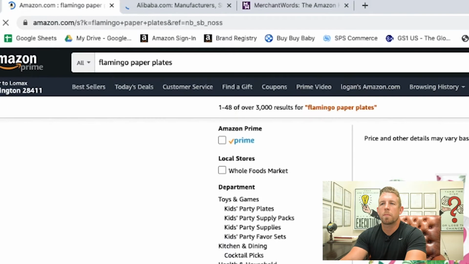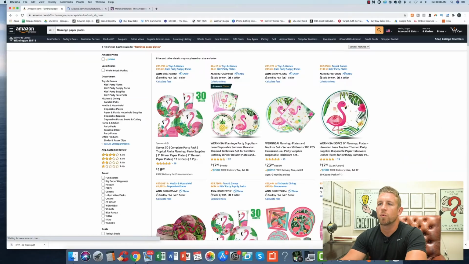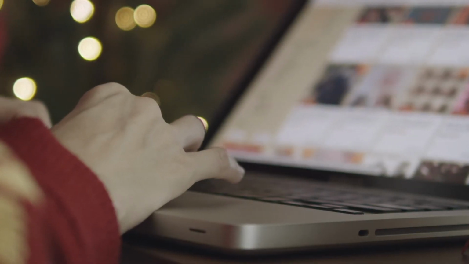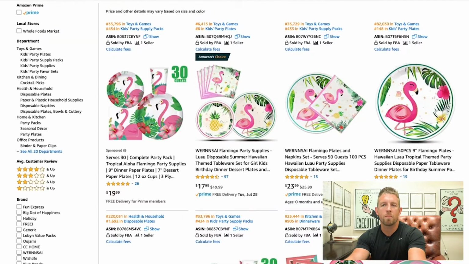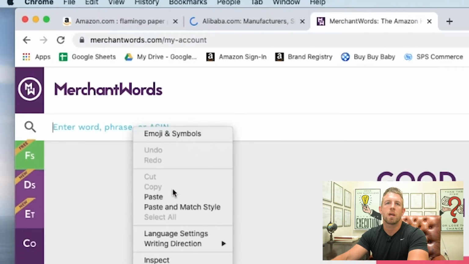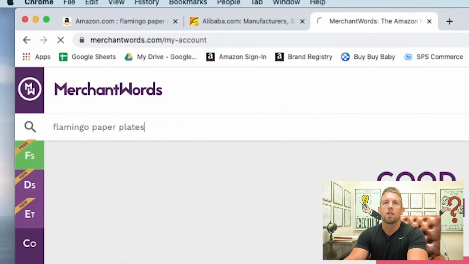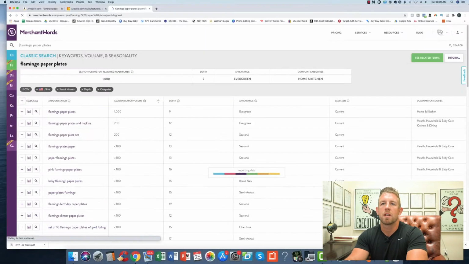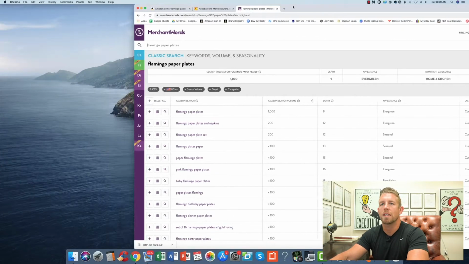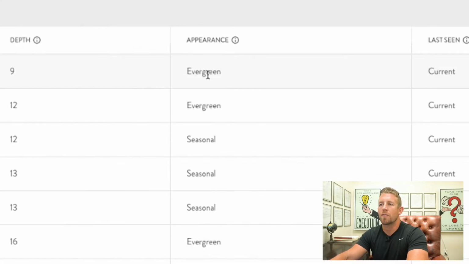Now let's look at my screen here. So I was searching for paper plates, obviously. We're having a little get together and I started thinking, well, what are different things that people are searching for? And I started to discover that flamingo paper plates was something that people were searching for when I was using my Merchant Words, which I'll type over here. Merchant Words, all right, flamingo paper plates. And if you look in here, it's got some search volume. It's not crazy high, but it is evergreen, which is a big thing.